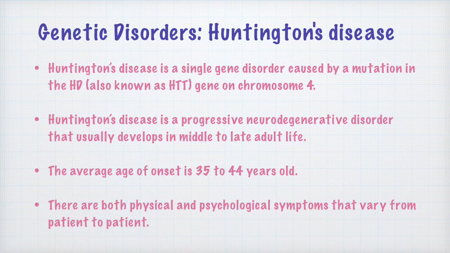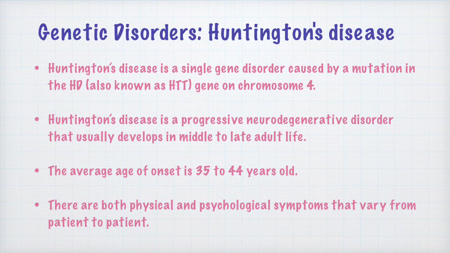Huntington's disease, as we all know, is a single gene disorder which results because of a mutation in the HD, also known as HTT gene, on chromosome 4. So there is this mutation, or aberration, in the gene on chromosome 4. Huntington's disease is a progressive neurodegenerative disorder. What does it mean? It involves degeneration of the neurons within the brain, and it is progressive. Progressive means that the symptoms become worse as time progresses.